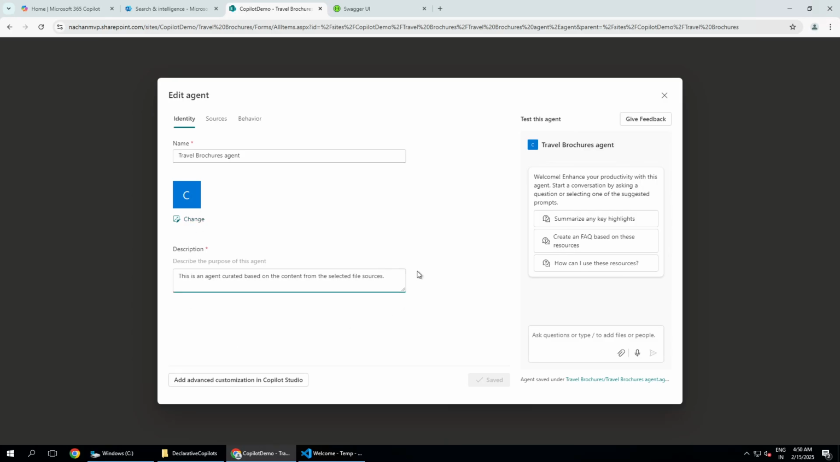This is the description which will be used maybe in the future when we will be calling one agent from another agent. So have a good description describing the purpose of this agent. So this is the agent that you can do here.